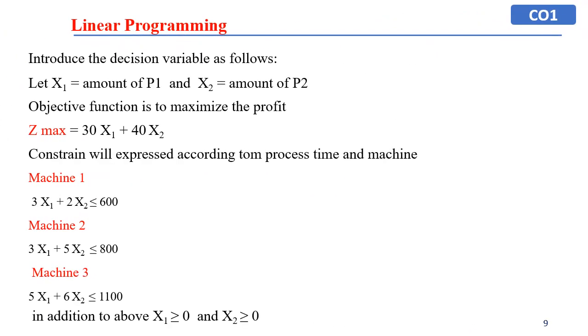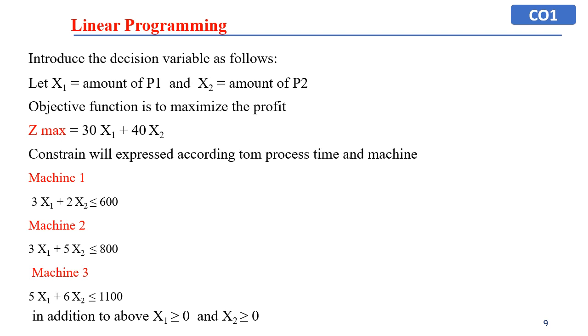What will be the formulation? Introduce the decision variable as follows. Let x1 be the amount of p1 and x2 be the amount of p2. Now the objective function is to maximize the profit, z max. The objective function is denoted by z max is equal to 30x1 plus 40x2.